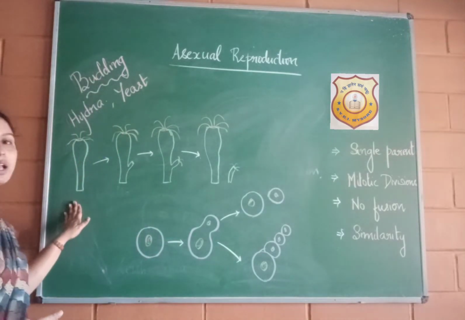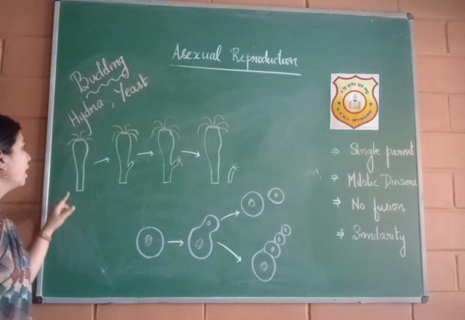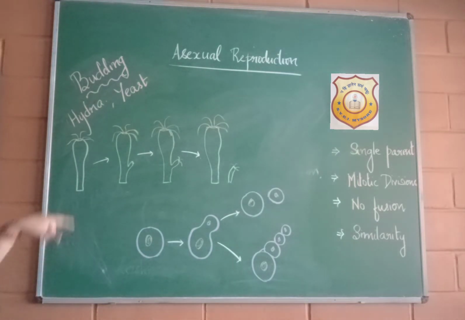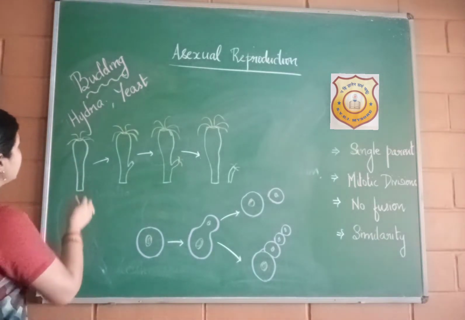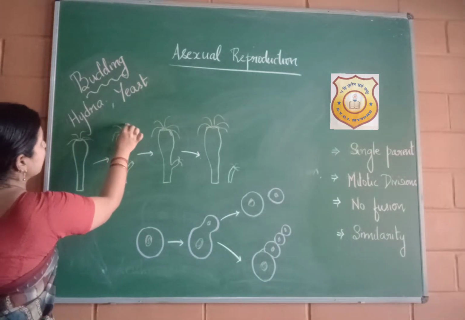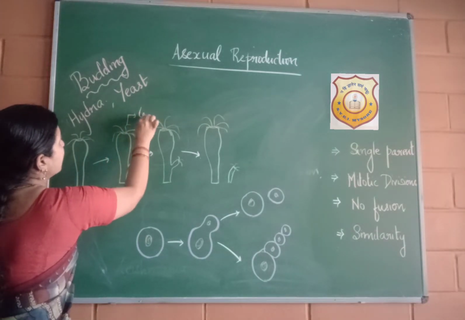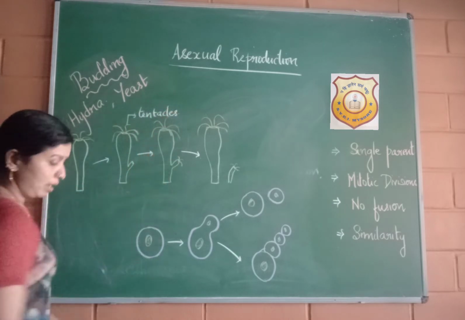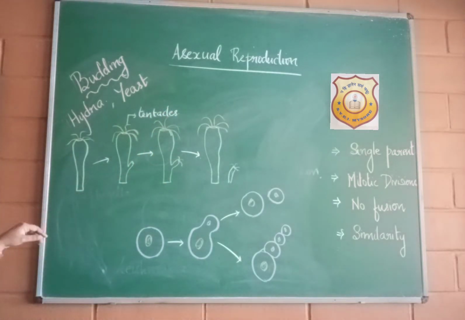If you see, hydra is an aquatic organism. In the structure you can see, what are these? It has a mouth and these are called its tentacles. They help in movement of this organism.